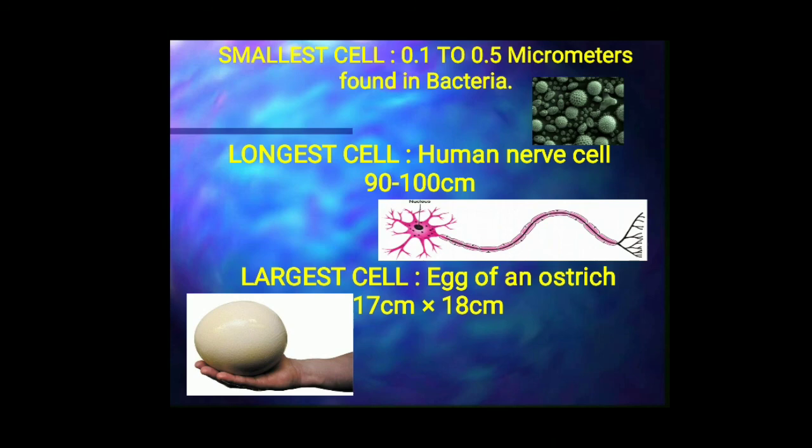So, the size of the cell is related to its function. For example, a nerve cell in man and an elephant are long and branched. They perform the same function, that is, transferring messages. So, the size of the organism depends on the number of cells but not the size of cells. Anyway, cells are of different shapes and sizes and in number.